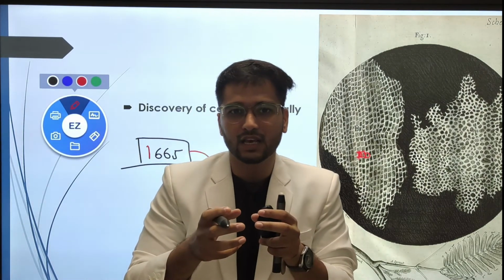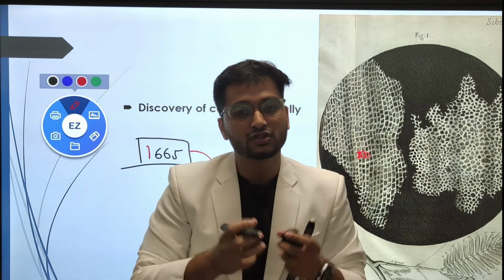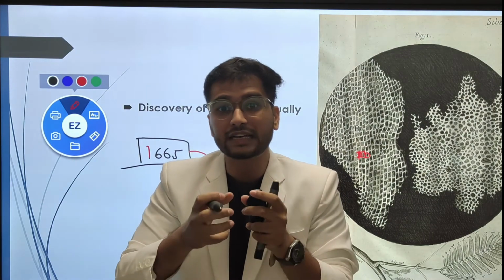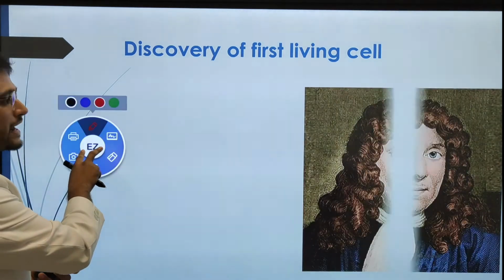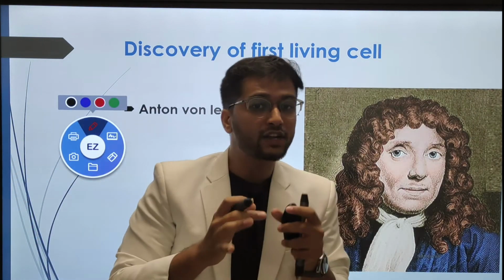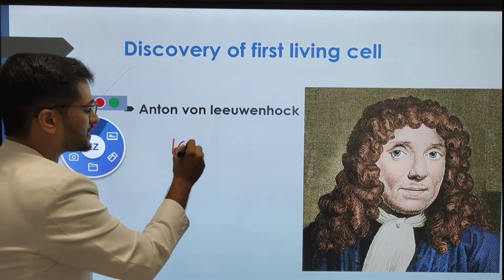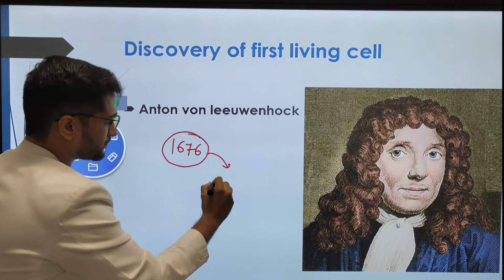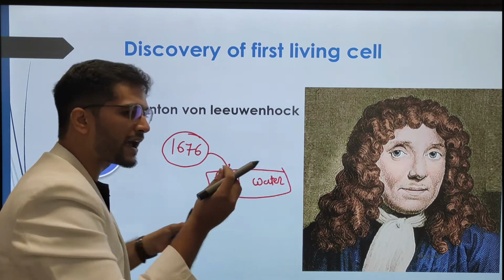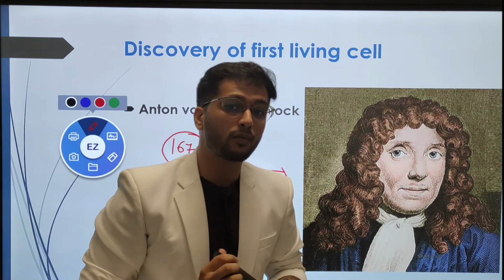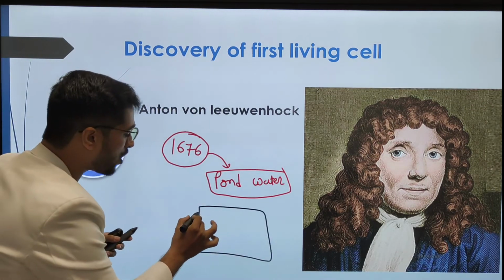But our discovery of a cell is not for a non-living one. We are looking for a living one. So who is the scientist who gives us the idea regarding the living cell? The scientist is known as Anton von Leeuwenhoek. He performed an experiment in the year 1676 on pond water, and in the pond water he found some microbes.